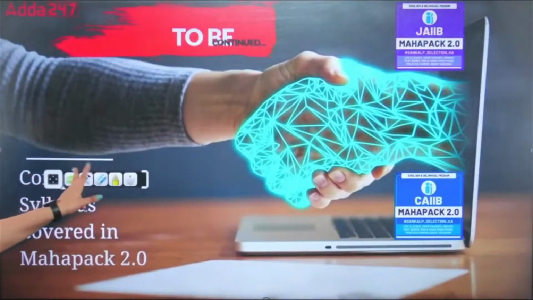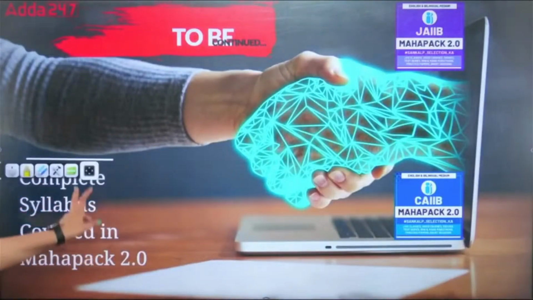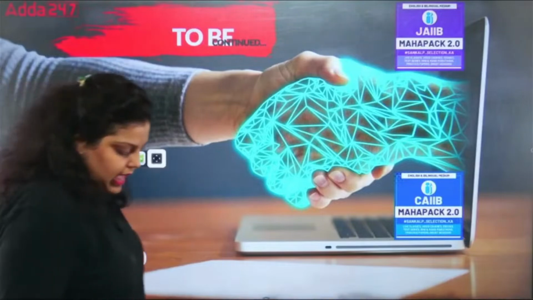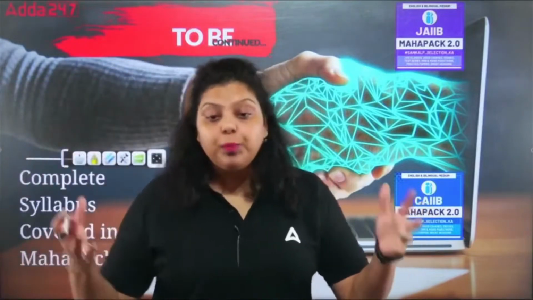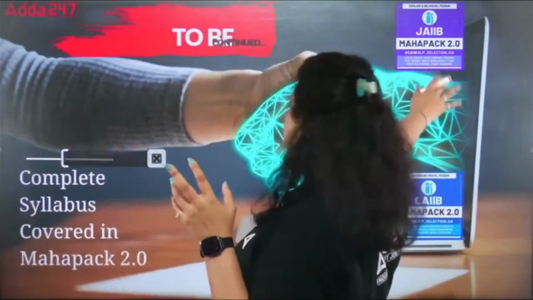So these are the questions we have discussed on climate change and sustainable development, and it's very obvious that the whole topic is much bigger and there are many more concepts. So if you want to cover the whole topic, the full coverage will be available in the Mahapack 2.0.